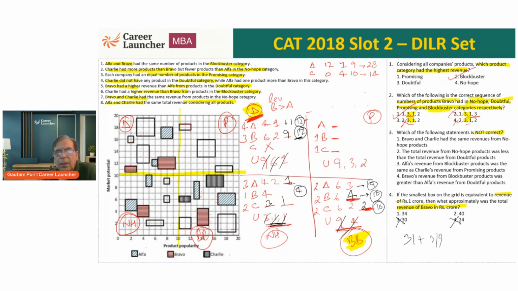And we know Alpha and Charlie have to be equal. 12 and 0 is fine. Alpha is 7 and 4. So how much does it come? 12, 7, 19, 28 is fine. Charlie is 10 plus 4, 14. Have I made some mistake somewhere? This is 14. The gap is 24, but I think I have made a mistake somewhere. Let me just check. This 7 is fine. Let me just keep doing it.